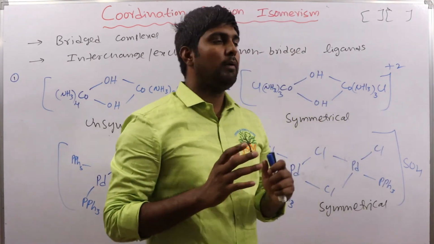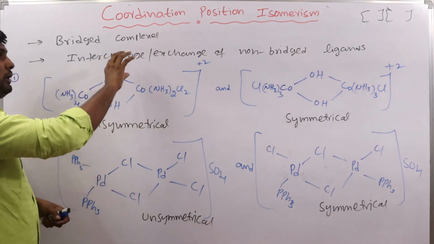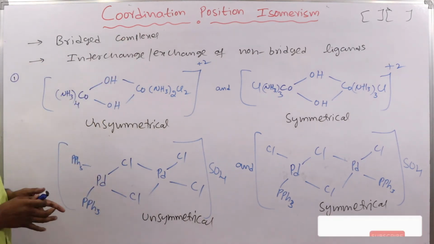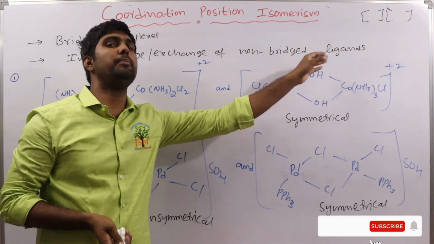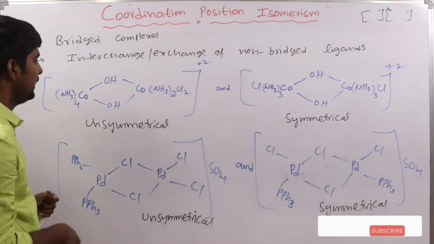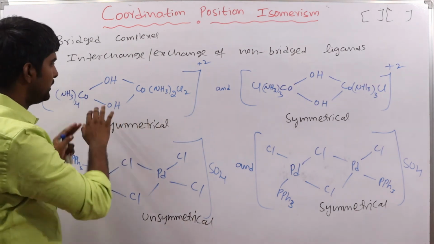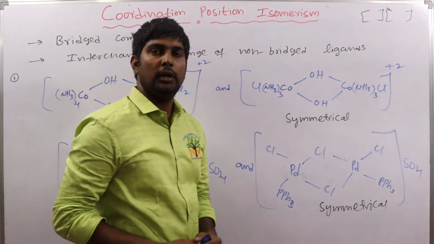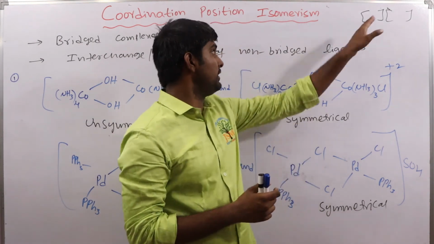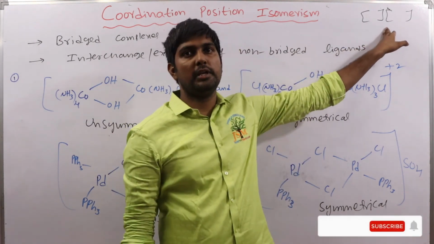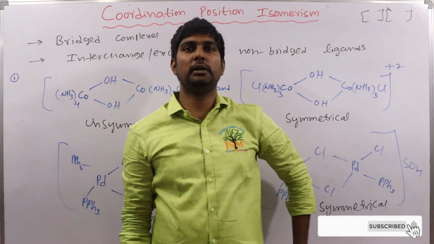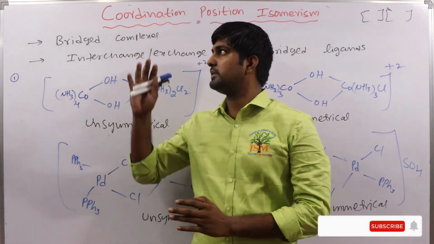Very simple. Only bridged complexes exhibit this, with interchange of non-bridged ligands, keeping the same molecular formula. Non-bridged ligands are exchanged between the two metal atoms. Clear? And what we discussed in the previous lecture, coordination isomerism, is a different case and this is different.